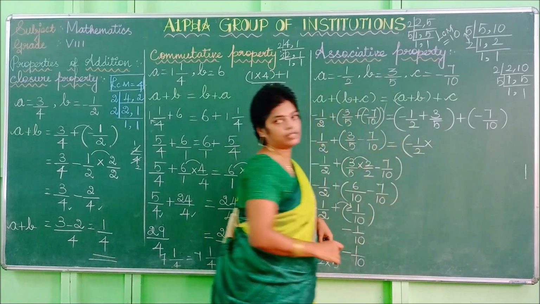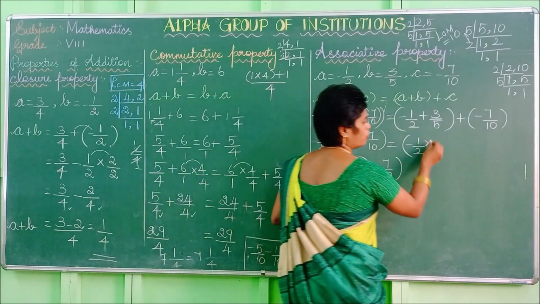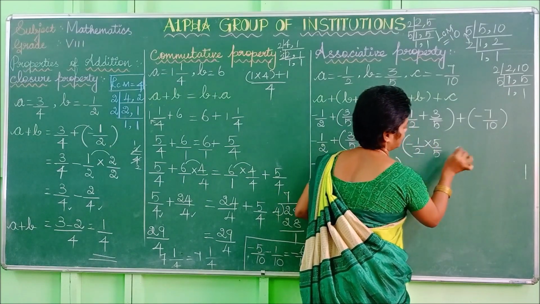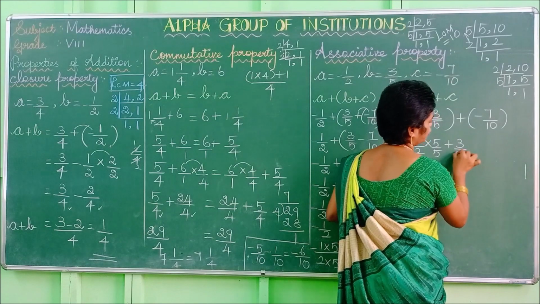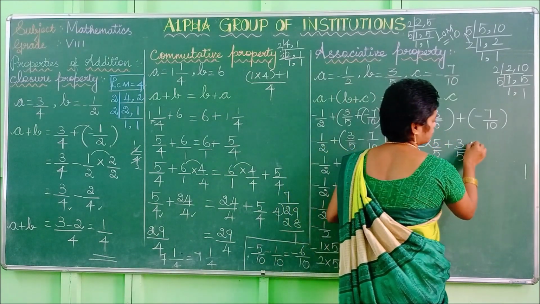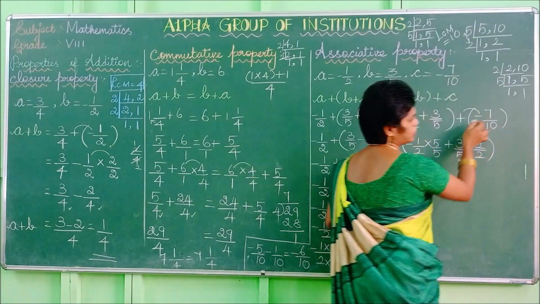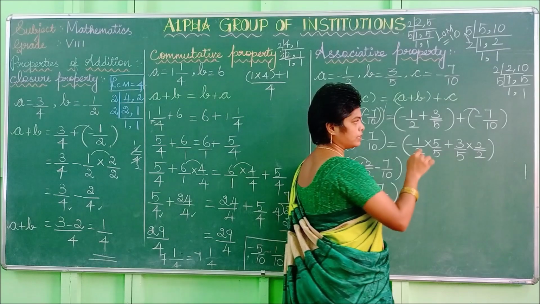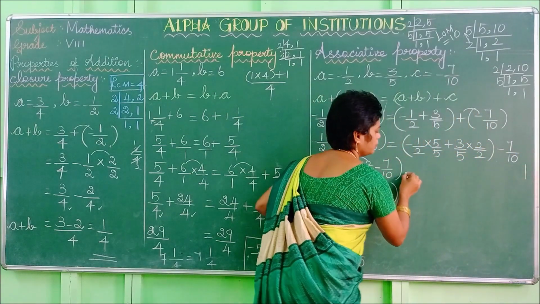So minus 1 by 2, you want to change this into 10. So 10 means you have to multiply with 5. So both numerator and denominator multiply with 5. Then what is this value? 3 by 5. If you want to change this into 10, you have to multiply and divide it with 2. Then you can use this symbol. So plus into minus is minus 7 by 10.